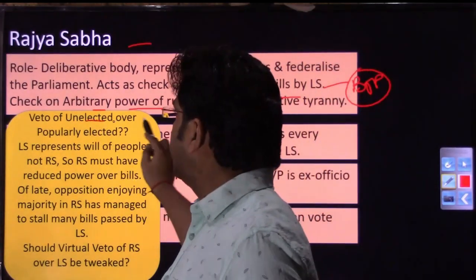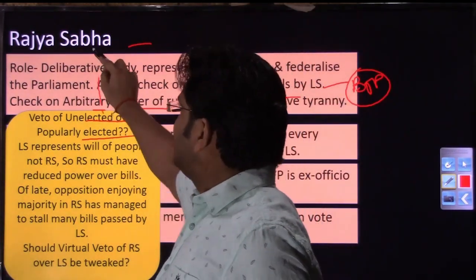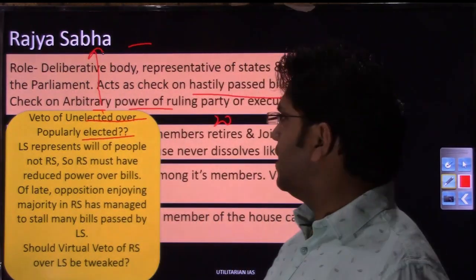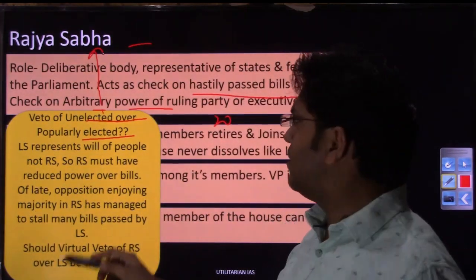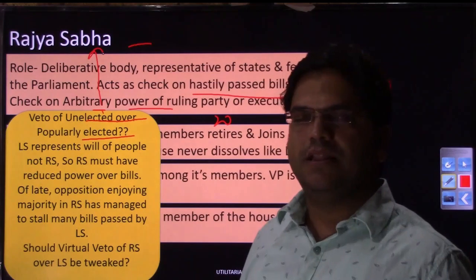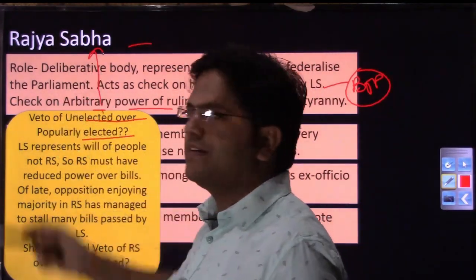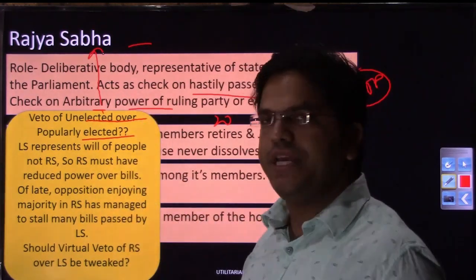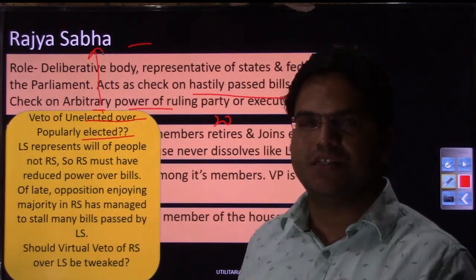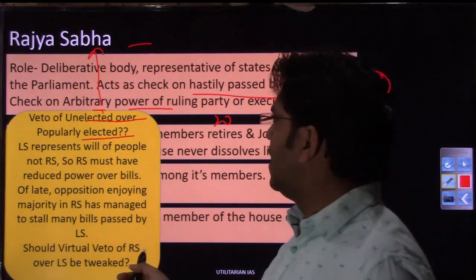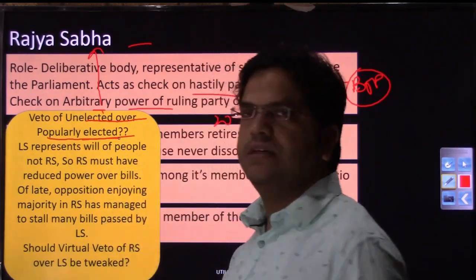The veto of the unelected over the popularly elected. So who are the unelected? Rajya Sabha is being referred to as unelected. And who are the popularly elected? The ruling party in the Lok Sabha, because they have been elected directly by the masses. So this house, Rajya Sabha, is vetoing, right? They are unelected and they do have power collectively. These opposition parties get together and they are vetoing the bill that has been passed by a popularly elected government. Let us try to understand.